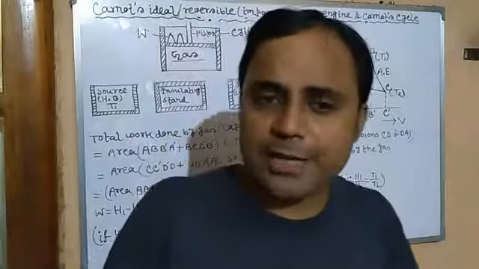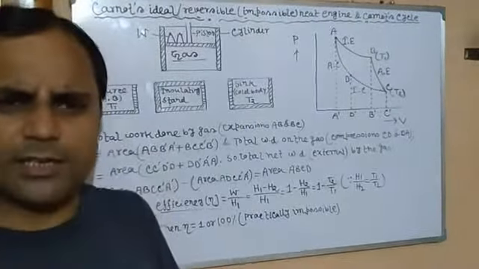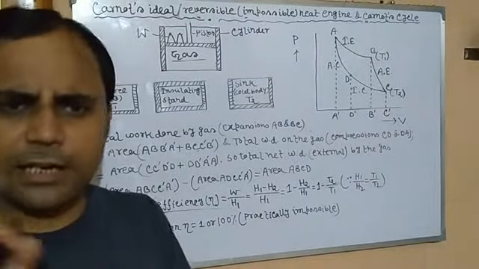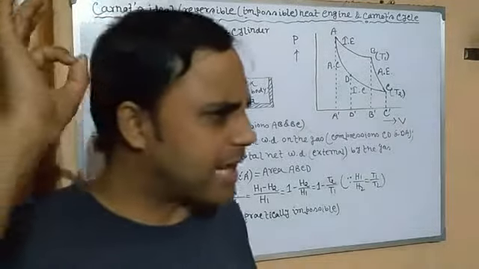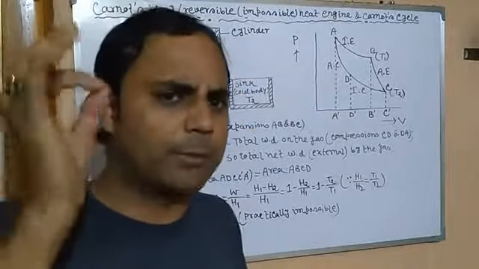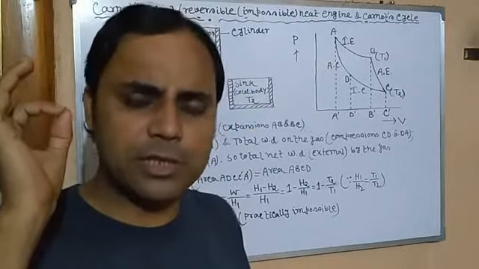So a process has to be reversible, with temperature, pressure and every condition remaining exactly the same; then it is called a reversible process.